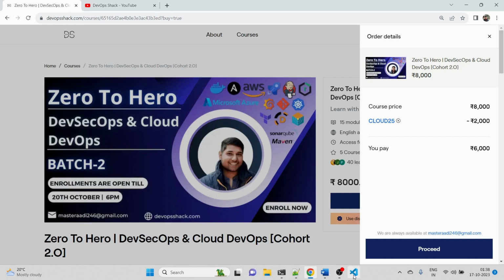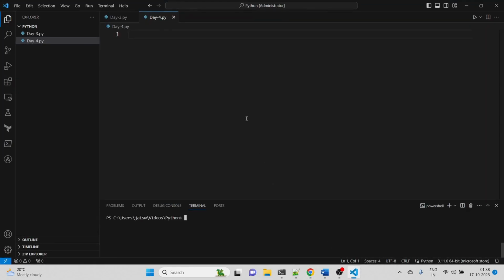So coming to today's topic, in day 3 we covered file handling in Python: how to create files, how to manage them, how to create folders and all. Today we are going to study, first of all, taking inputs from the user in Python. Secondly, we are going to learn the if-else statement, the elif statement, like that. And then we are going to study loops. In loops we are going to cover the for loop, the while loop and the until loop. Okay, so let's start with the first thing: how can we take input from the user.